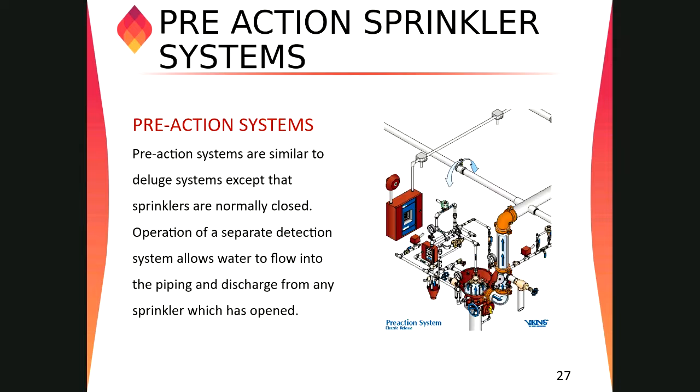Now we came to the pre-action system, right? Pre-action system, as I discussed, is not the common kind of sprinkler system. We use it when we have to protect the building by water without false discharge.